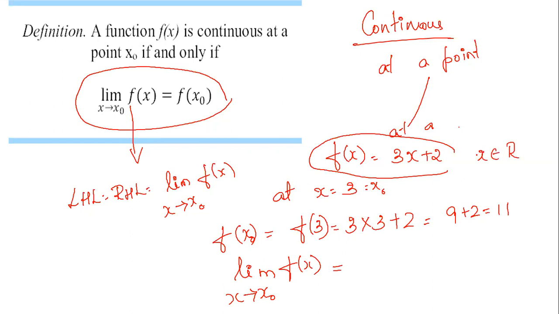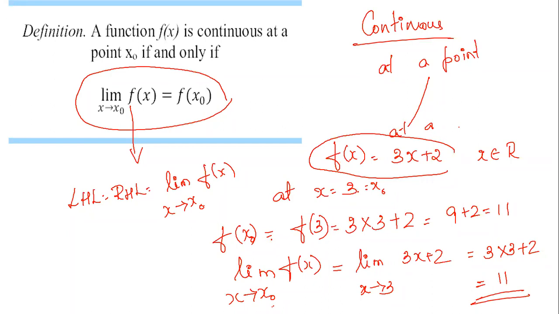ಎಲ್ಲ x ಗೆ ಇದೇ ರೀತಿ define ಮಾಡಿದ್ದಾರೆ. So limit change ಆಗ್ಲಿಕ್ಕೆ chances ಇಲ್ಲ. So whatever you have to write, it is limit 3x plus 2 as x tends to 3. So directly you can substitute the value. So you can see that you'll get the same answer. You can see that limit of f of x as x tends to x naught is equal to f of x naught. Therefore, the given function is continuous at x is equal to 3. So this is how you check whether a function is continuous at a given point.